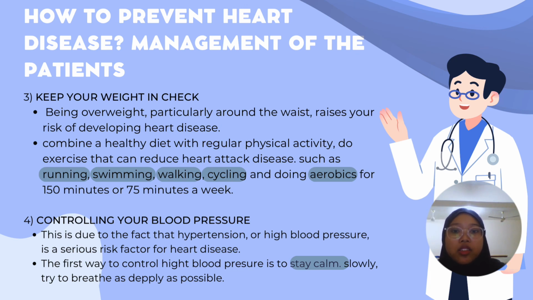Number 4 is controlling your blood pressure. This is due to the fact that hypertension, or high blood pressure, is a serious risk factor for heart disease. The first way to control high blood pressure is to stay calm and slowly breathe as deeply as possible. This technique can reduce the stress you experience and lower your blood pressure. If the symptoms of high blood pressure are always bothering you, try to change your lifestyle in a healthier direction.